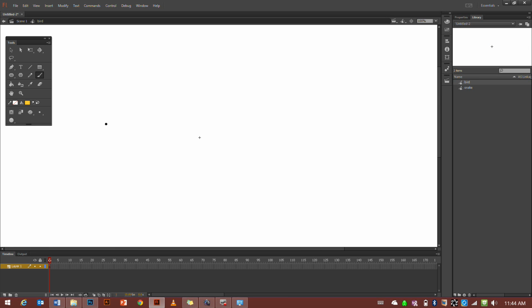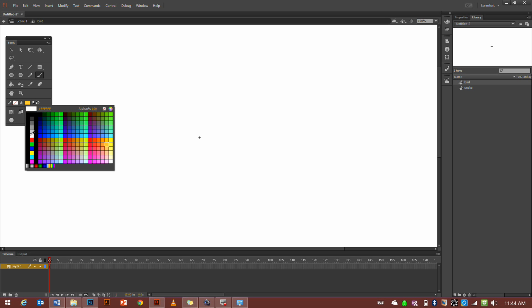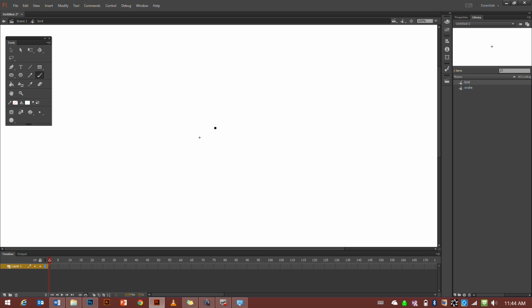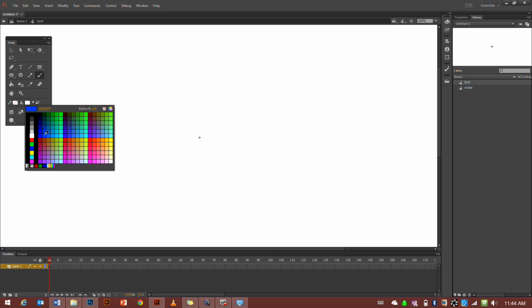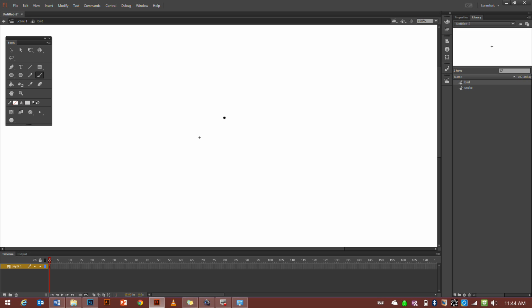So with the bird, I'm going to draw the body first, and I'm going to make the wings move separately. So white, you can't really see white. I'll make it grey for now. So I'm going to try and do just a very simple cockatoo type bird. Okay. So that's like the body, in flight.